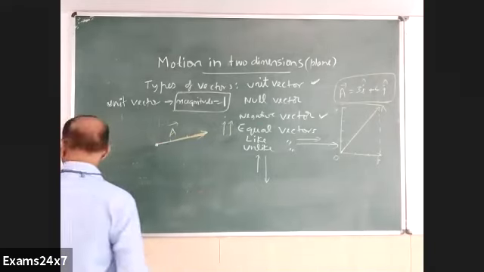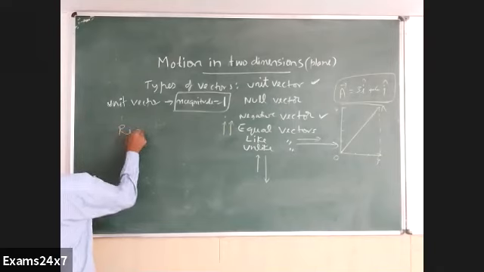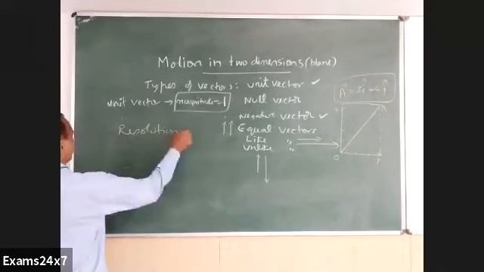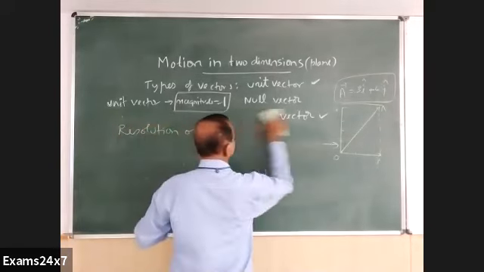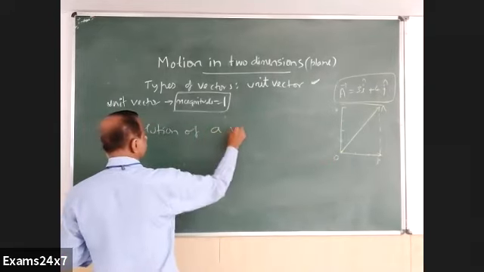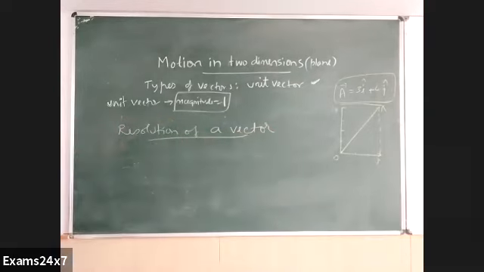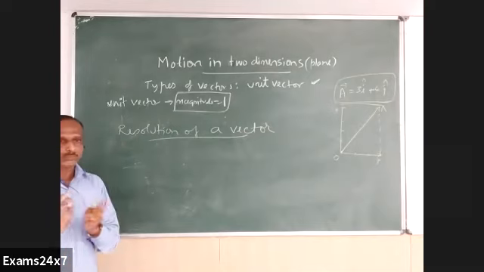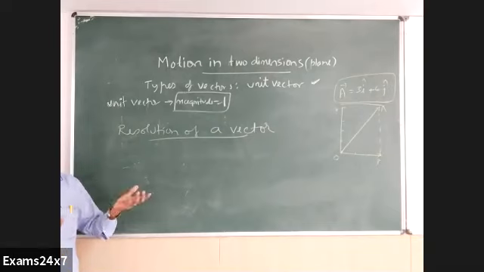Now let's go back to the point I mentioned earlier, resolution of a vector. Resolution of a vector is a process of obtaining the effective vectors of a given vector.